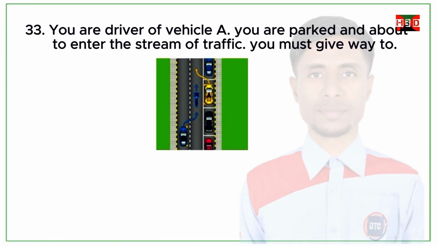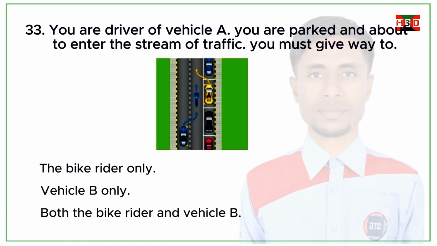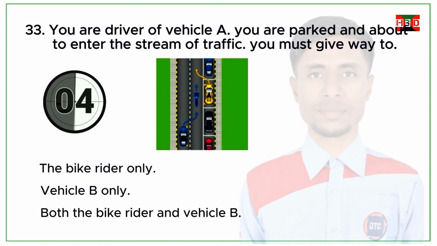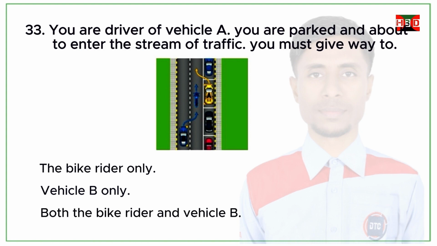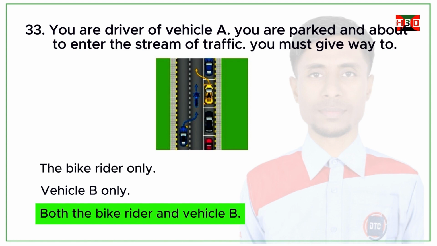You are the driver of vehicle A. You are parked and about to enter the stream of traffic. You must give way to the bike rider only. Vehicle B only. Both the bike rider and vehicle B. Correct answer. Both the bike rider and vehicle B.